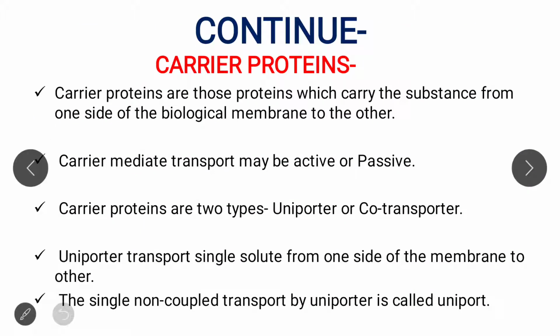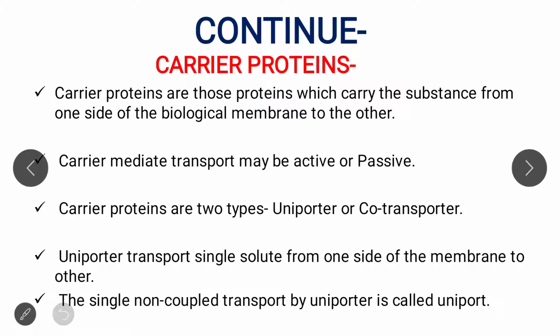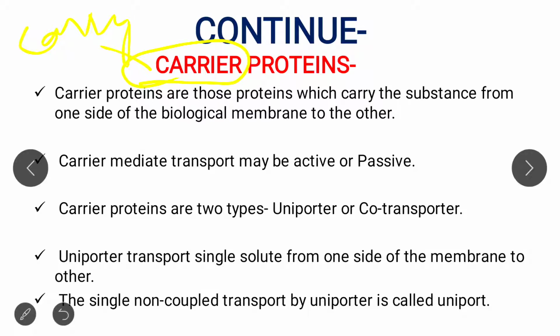See, first we discuss the carrier protein, and then we will discuss the channel proteins in detail. What are carrier proteins? Carrier means it carries the molecule, and it carries the molecule by binding with that particular molecule.